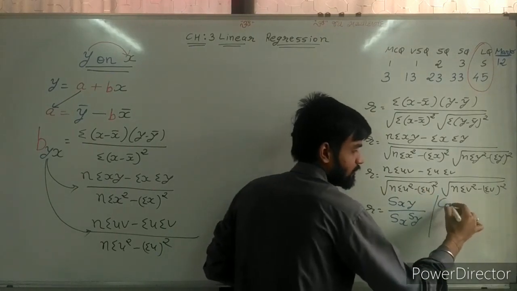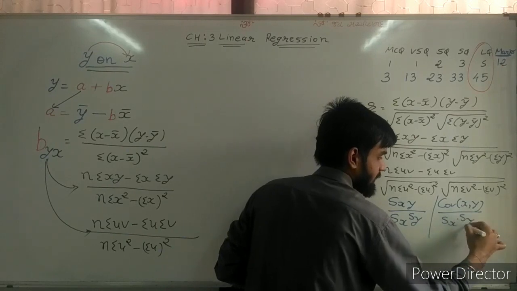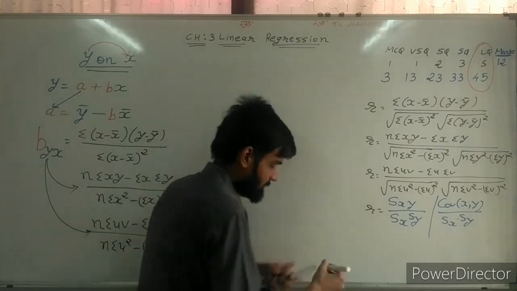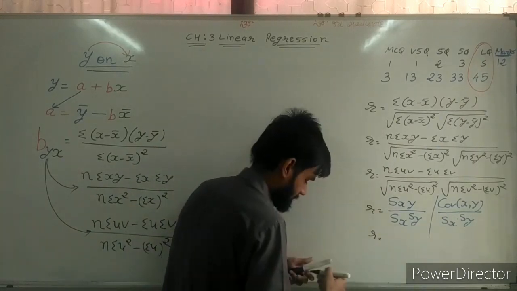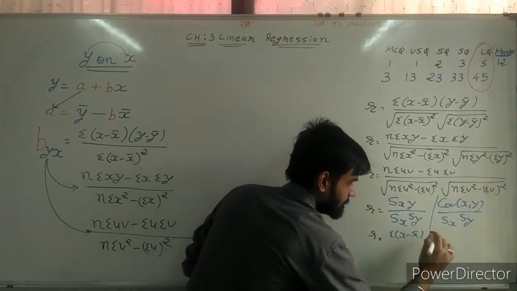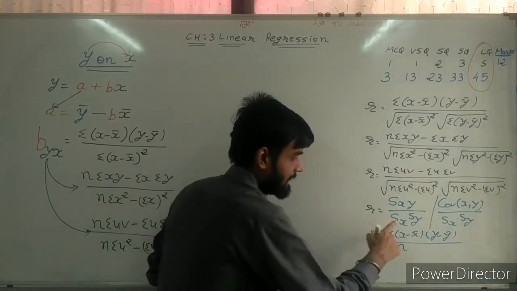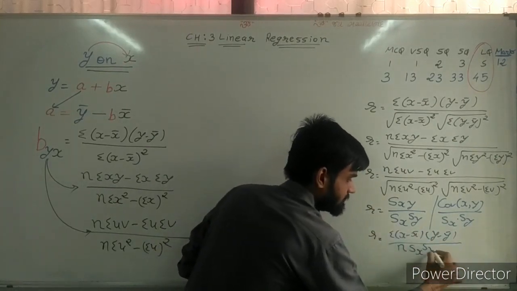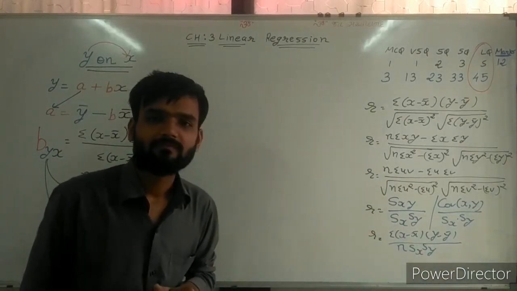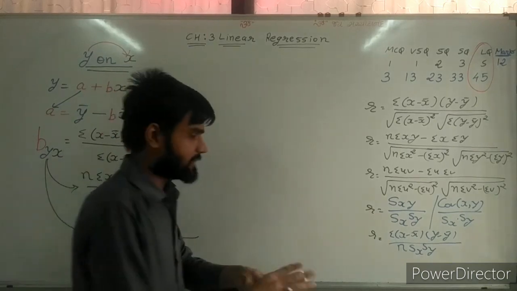Sir, or we can write covariance of xy upon Sx into Sy. That was the value of R. Same, sir, next value of R we can find: sigma (x minus x bar)(y minus y bar) divided by n, with Sx and Sy remaining the same. This is the second formula of R. Third formula in short questions.